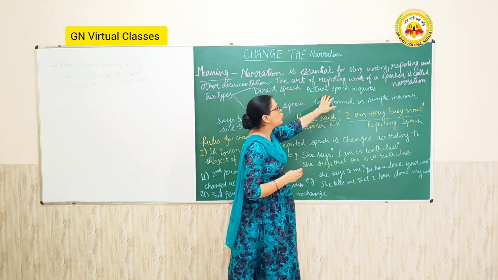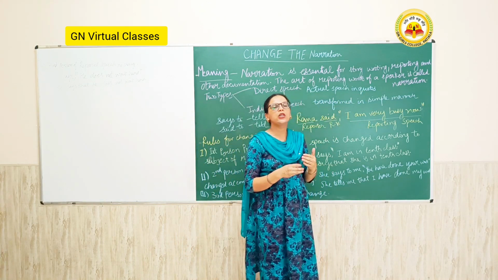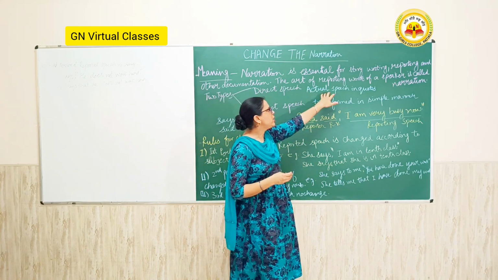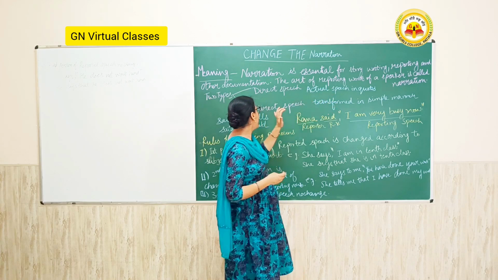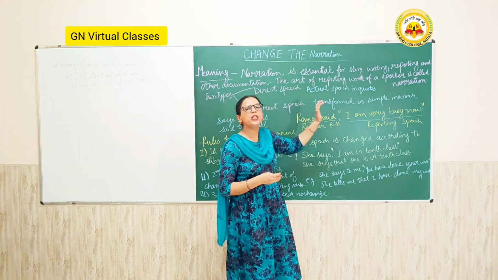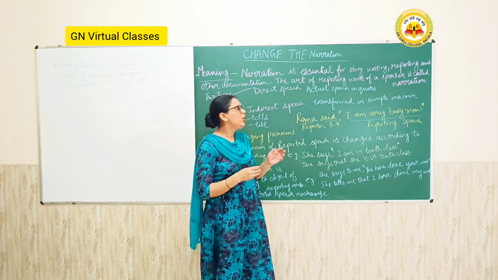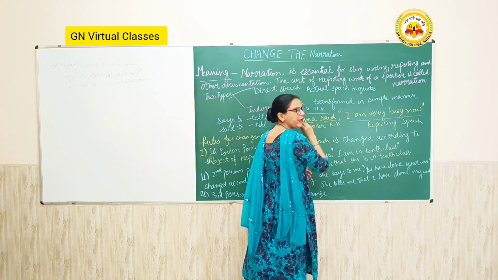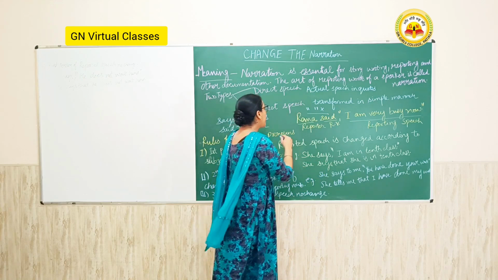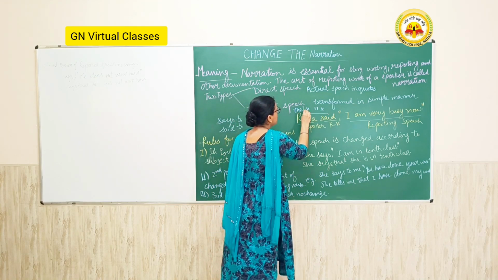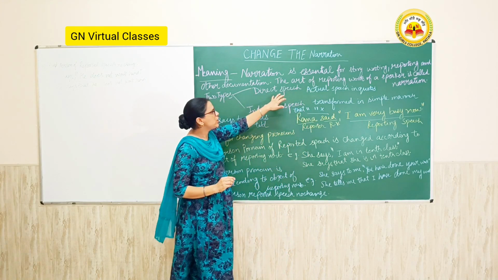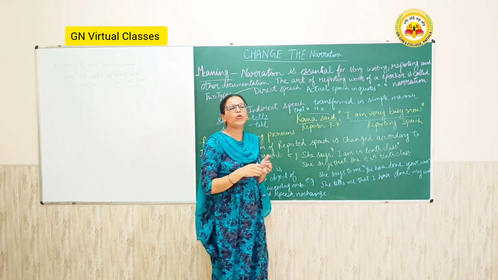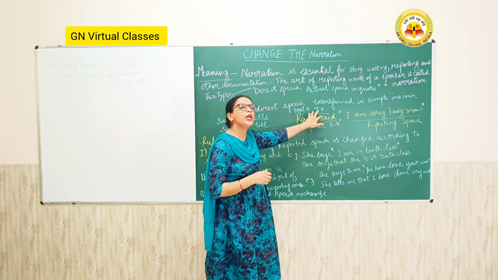Direct speech is the actual speech in quotes, what the person is actually saying to someone else. It is written in quotes. Indirect speech is transformed in a simple manner. Here we remove the quotes. Quotes are removed in the indirect speech. So direct speech is in quotes and indirect speech is in a simple manner.